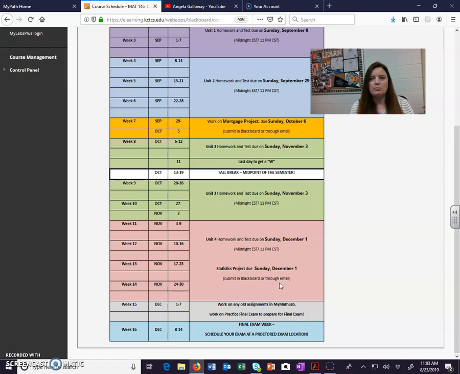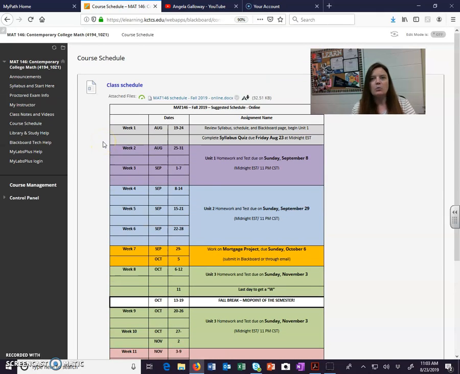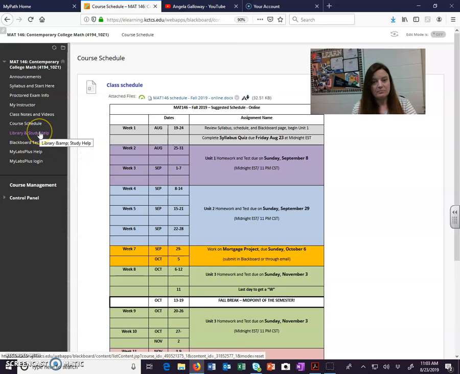They're not like a huge project. It's not like you're presenting anything or doing lots of extra research or anything. It's really just a worksheet that you're going to be working on. With mortgages, you're picking out a house and you're going to figure out what your monthly payment's going to be, those type of calculations. For the statistics project, you're just looking at some data, creating graphs. But it's just something that you will do outside of your MyLabs. So we'll talk more about that as it gets closer to time.